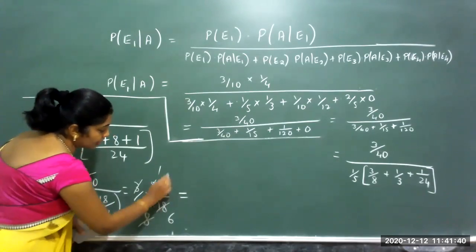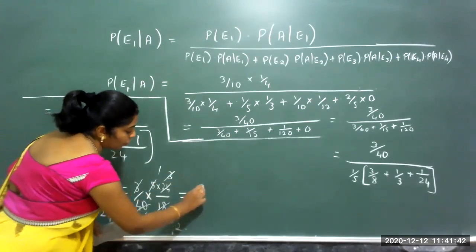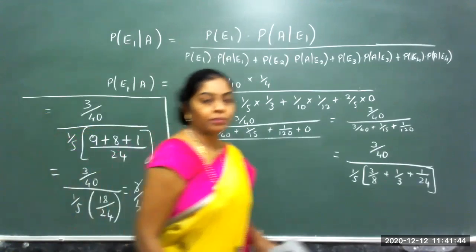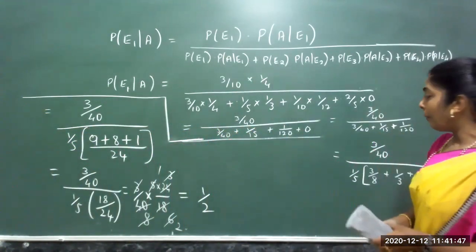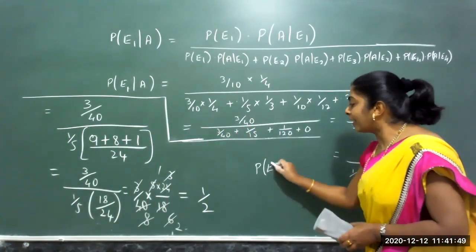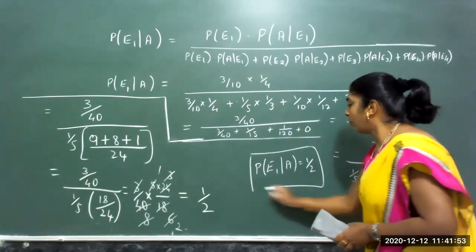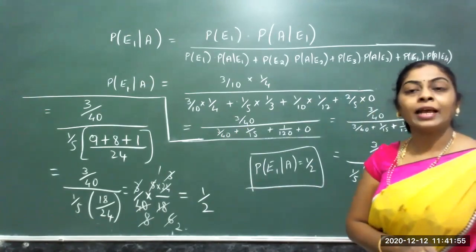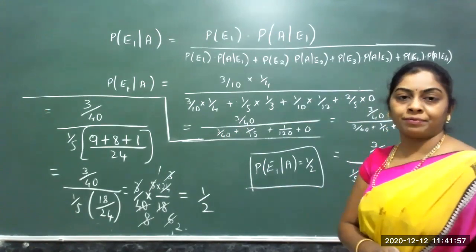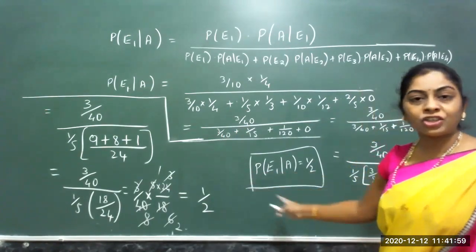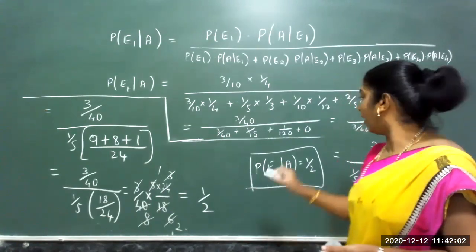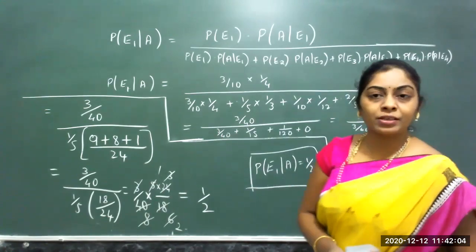Again 8 3s are 24, so 1 by 2. 1 by 2 is the value what I am getting. Probability of taking a train and coming late is nothing but half. So simplify that fraction, you have to get back the answer as half. Let us continue with the next one.